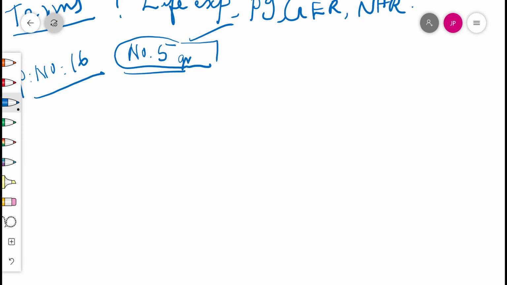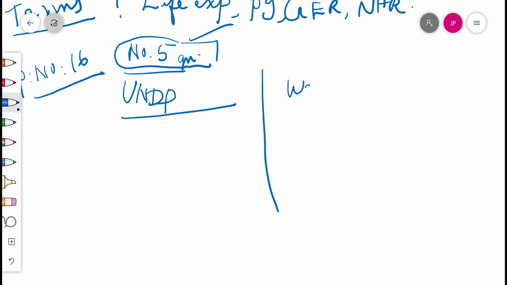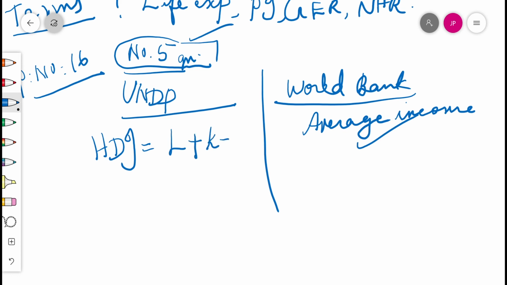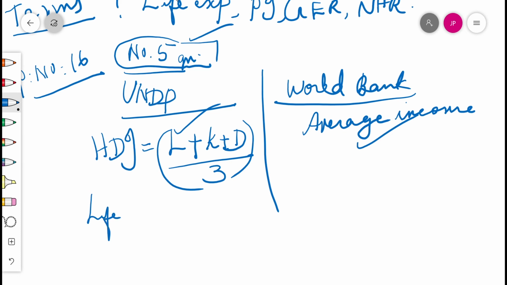Exercise question number 5. In what respects is the criterion used by the UNDP? What is the UNDP criterion, and what is the World Bank criterion? In the previous class we learned the World Bank criterion with respect to average income, and we have to explain that. Countries are compared on it, and UNDP has taken into consideration the HDI report. HDI is, in short form, longevity, knowledge and decent standard of living, and it's an average. What is longevity? Life expectancy at birth.